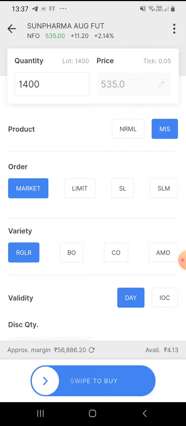You can see that the last day it increased 11 rupees, right? It was 523.80 last closing, and the next day it increased 11.